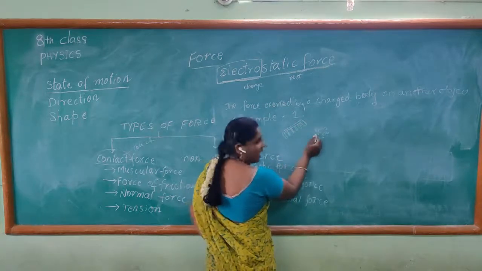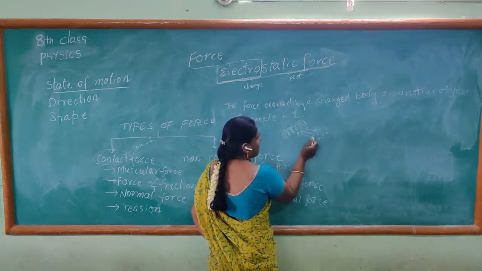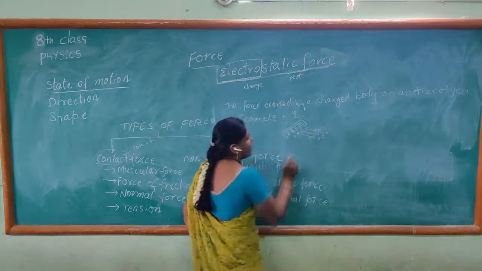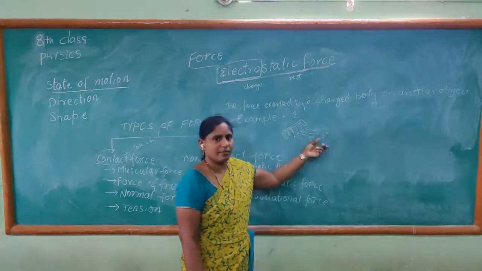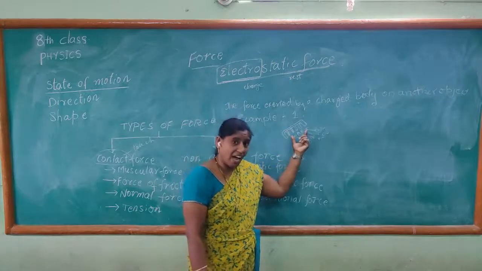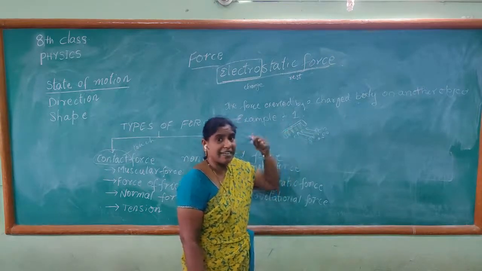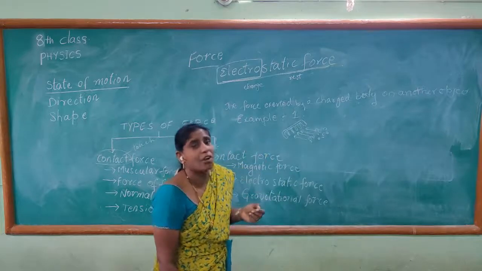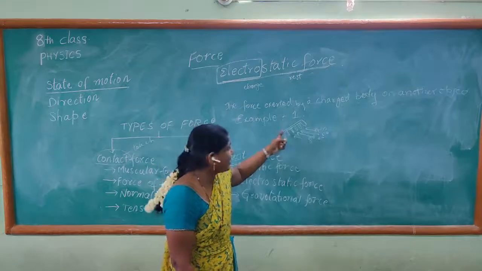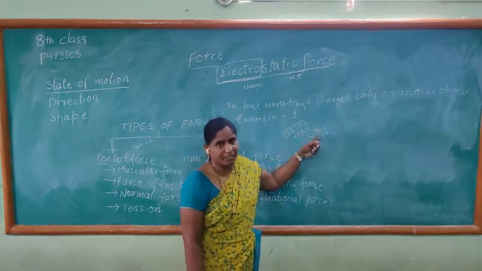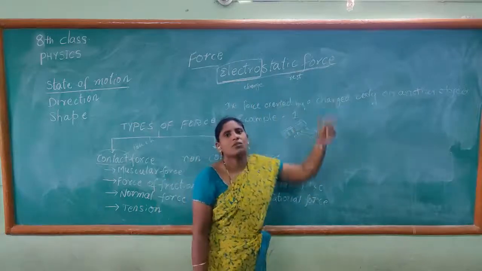The comb attracts all these thermocol pieces. The comb is getting charged by rubbing your dry hair a number of times. So it is getting charged, and so it is attracting these objects. So this is an example of electrostatic force.